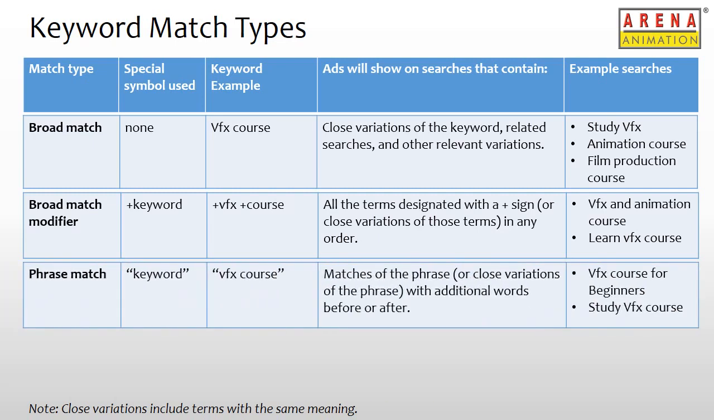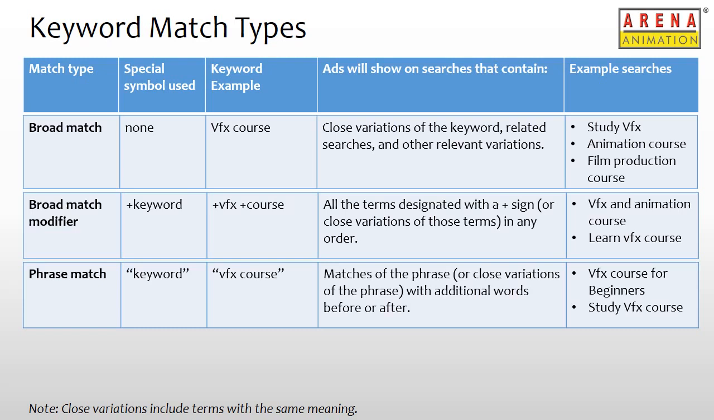Next match type is the phrase match type. With phrase match option, ads may show when users enter a phrase or a close variation of that phrase matching the keyword that is phrase matched. The open quote symbol is used to denote phrase match keywords. For example, if we had a keyword VFX course that is with the open quotes symbol, and if someone is searching for terms like VFX course for beginners or study VFX course, our ad would show up.